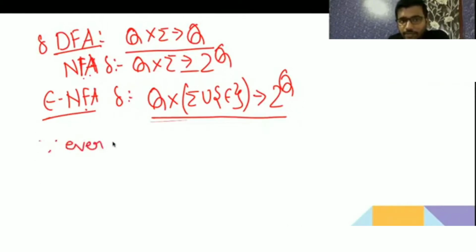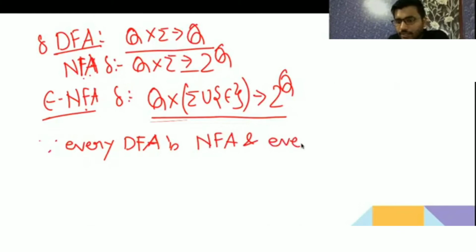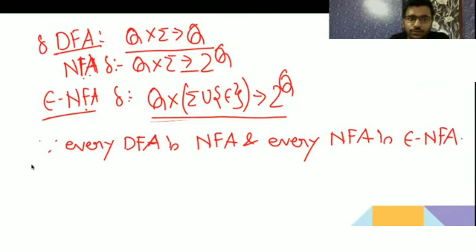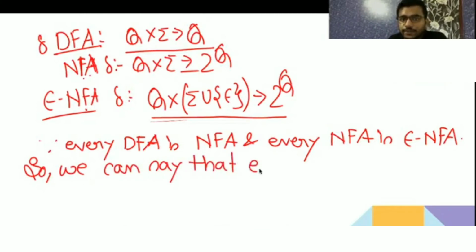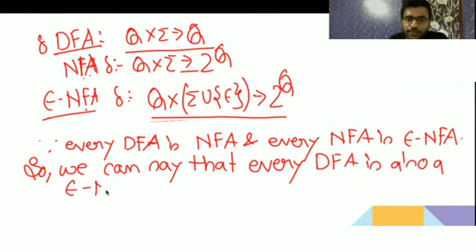Since every DFA is an NFA and every NFA is an epsilon NFA, we can say that every DFA is also an epsilon NFA, but vice versa is not true.